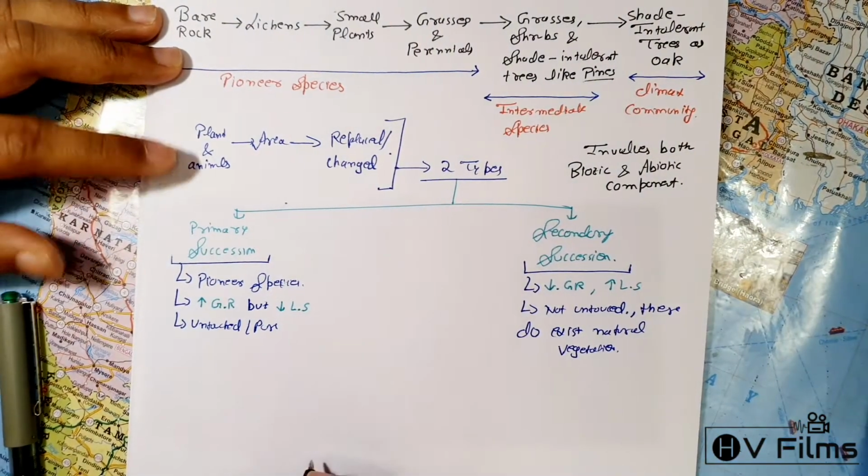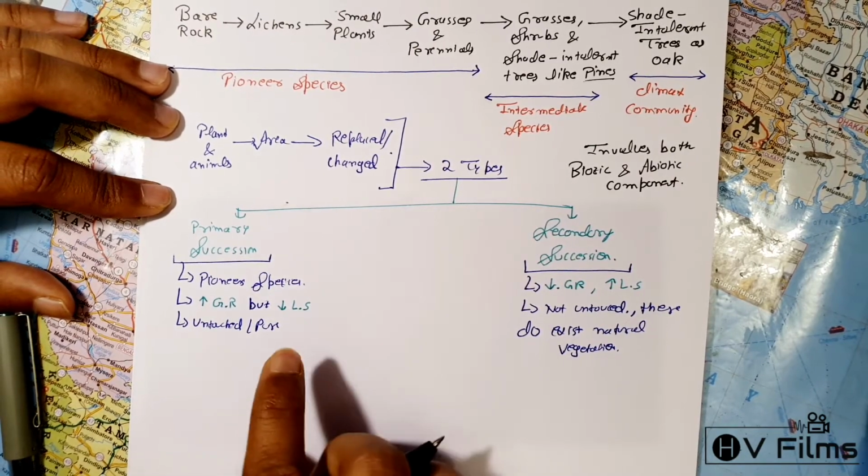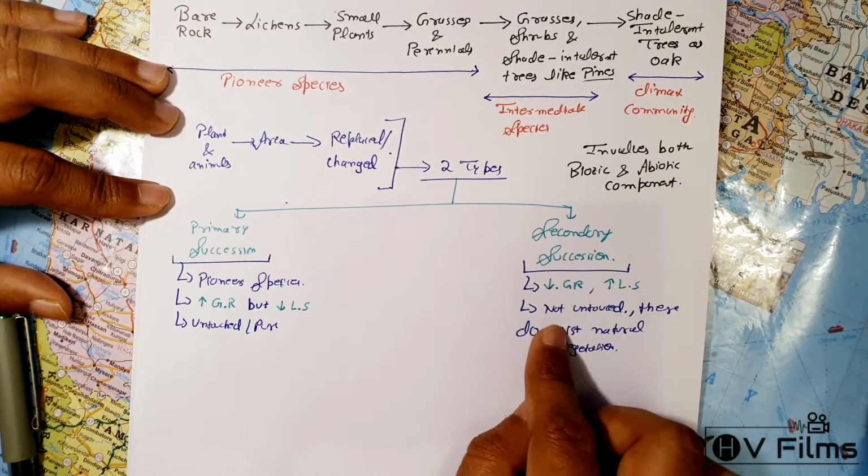So the primary succession takes a larger amount of time, with a higher growth rate but a lower lifespan, while in secondary succession the lifespan is higher but the growth rate is smaller.